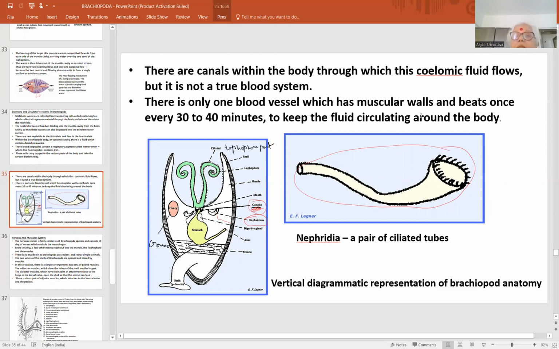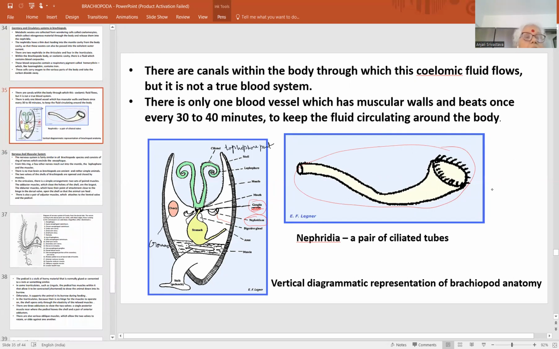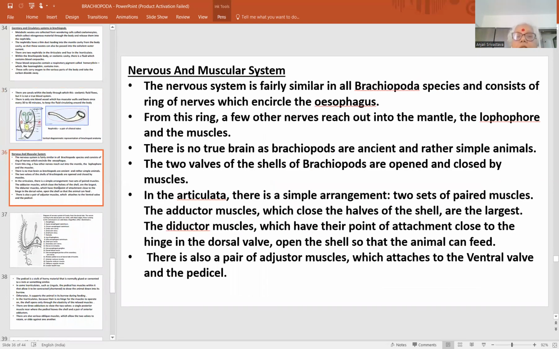This is about the blood vascular system. Blood vessels which have a muscular wall beat once every 30 to 40 minutes. That is a structure representing the heart. So this is the circulatory and excretory system. This is one nephridium having an opening, and such paired structures are present. Now the next is the nervous and muscular system.